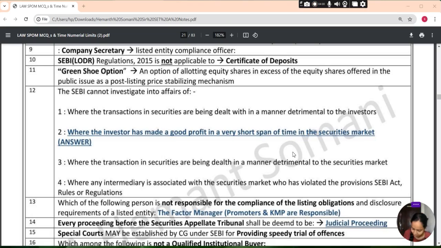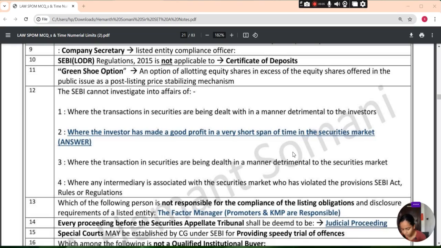Answer: where the transaction and securities are being dealt in a manner detrimental to the security market, where any intermediary associated with the security market has violated the provision of SEBI Act, rules and regulation. Where the transaction in securities are being dealt in the manner जो कि detrimental है to the securities market, where the transaction in security are being dealt in a manner detrimental to the investors.